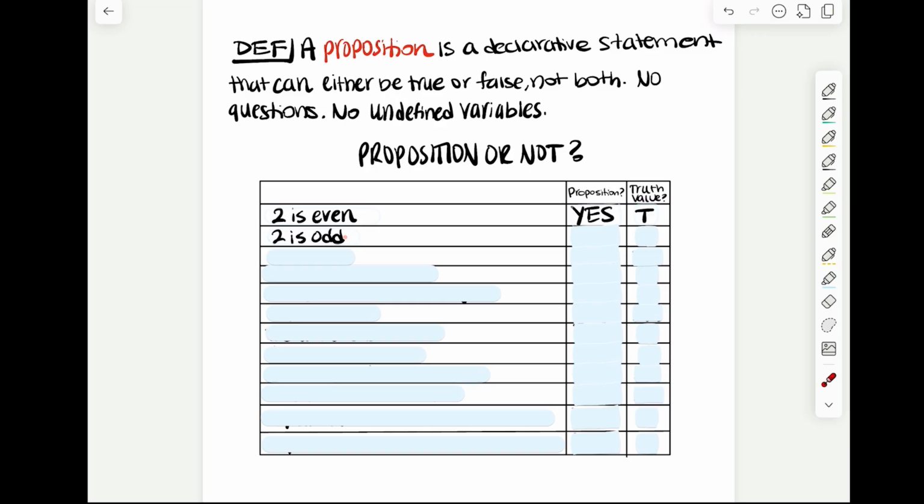On the other hand, we have 2 is odd. Is that a proposition? Can it be either true or false? Yes, so it is a proposition. Now, whether it's true or false, we know that it's false because 2 is not odd, it's even, so the truth value would be false.